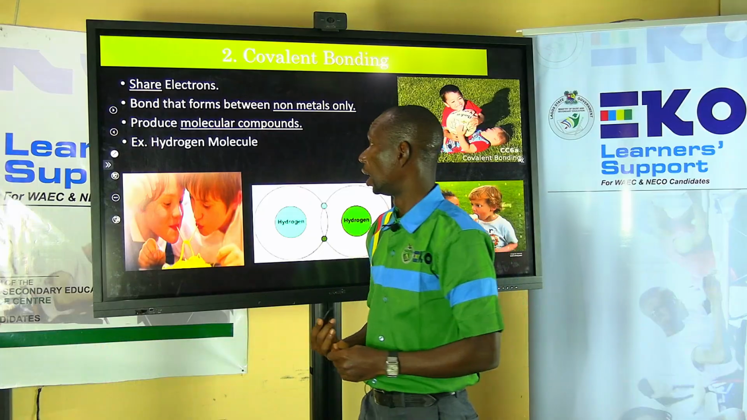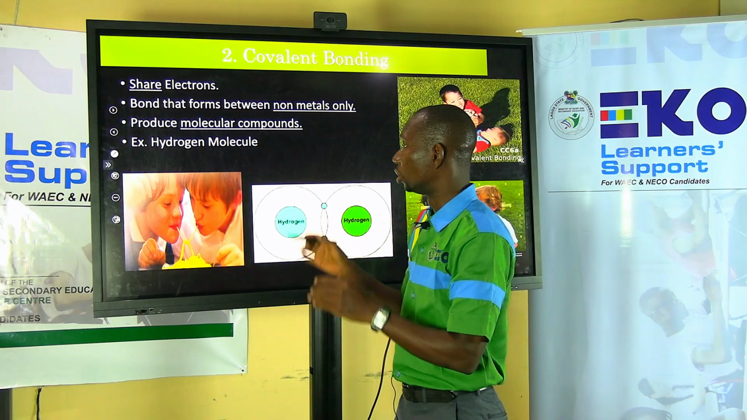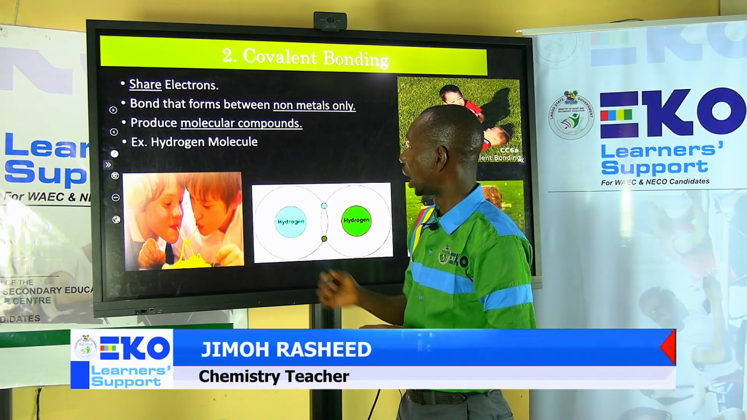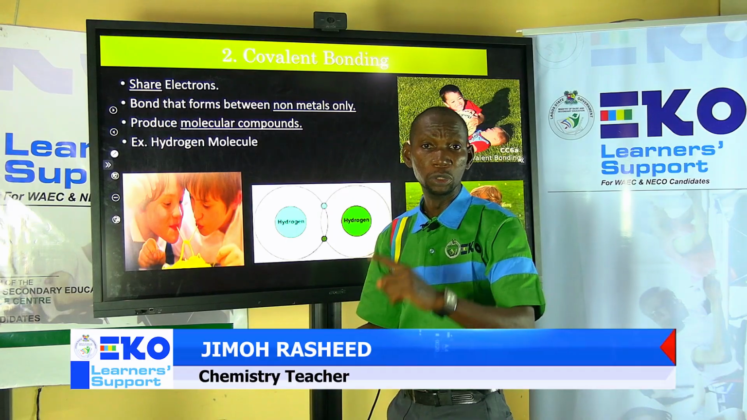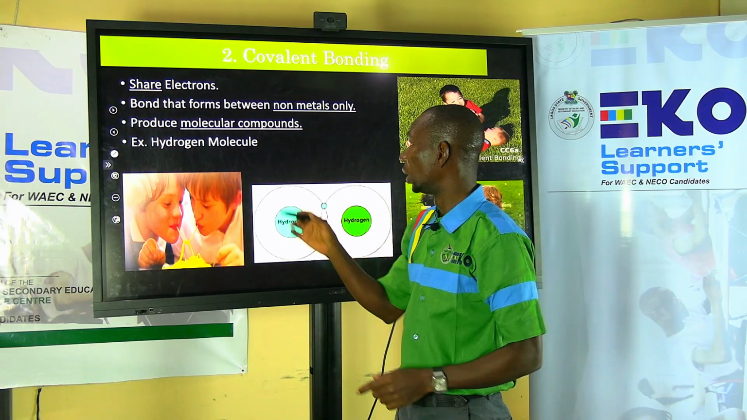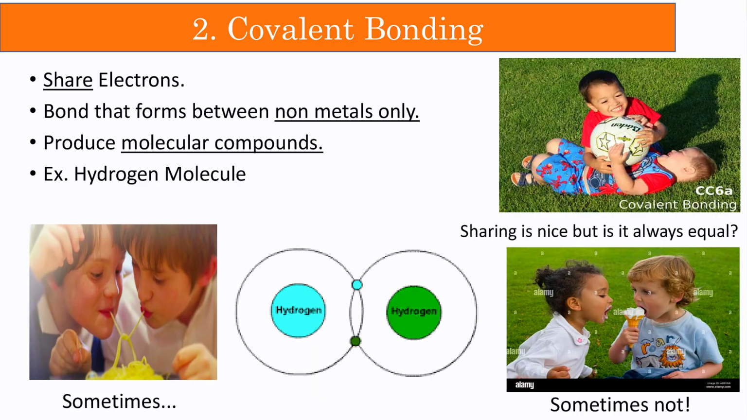They share electrons. The bonds form between the non-metals only. So this bond is usually between non-metals, and they produce molecules. Unlike ionic compounds that produce ions, covalent compounds produce what? Molecules. And an example there is hydrogen.